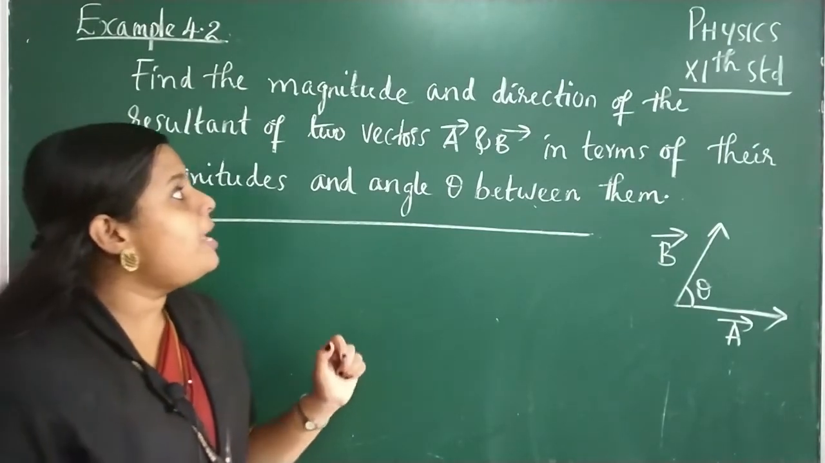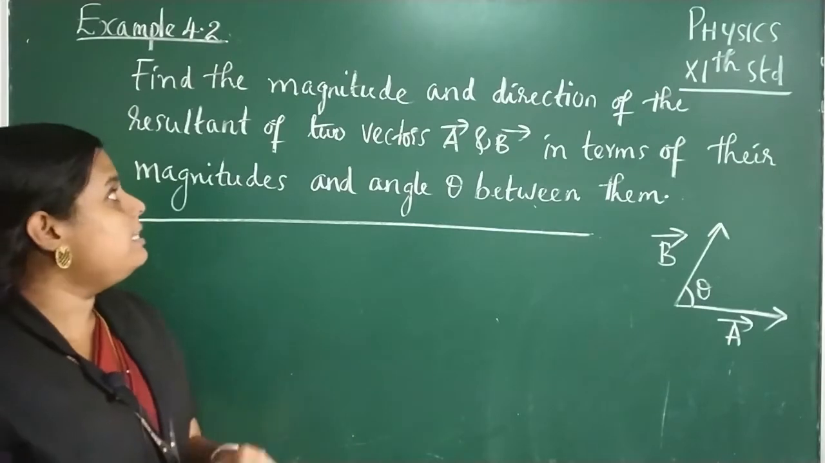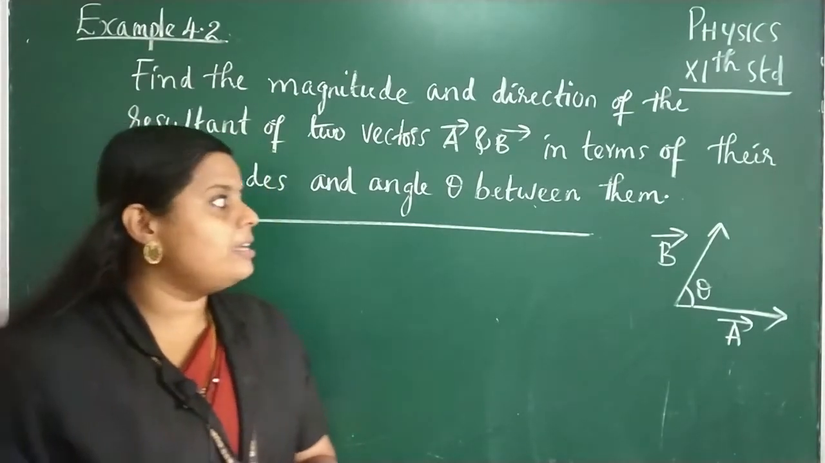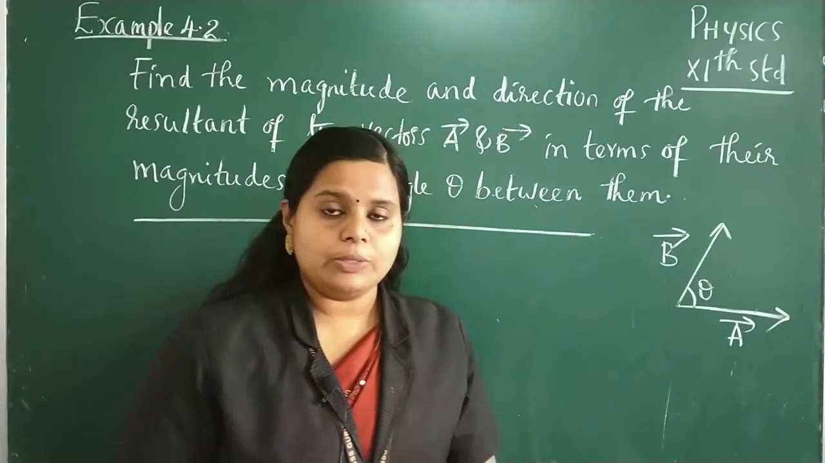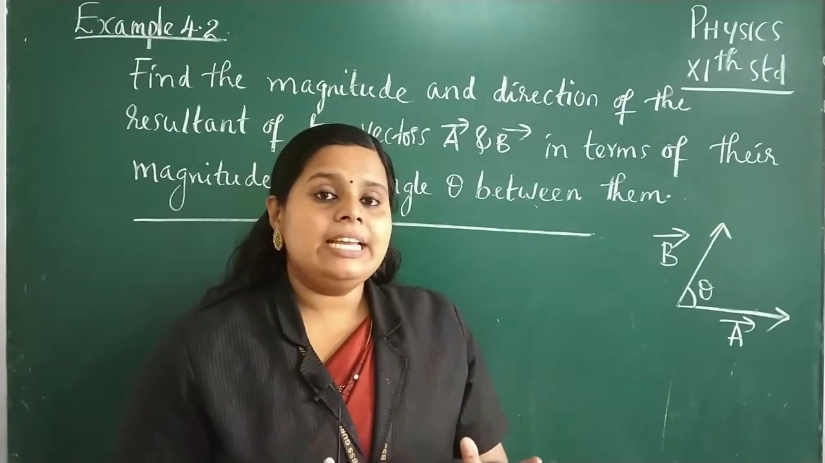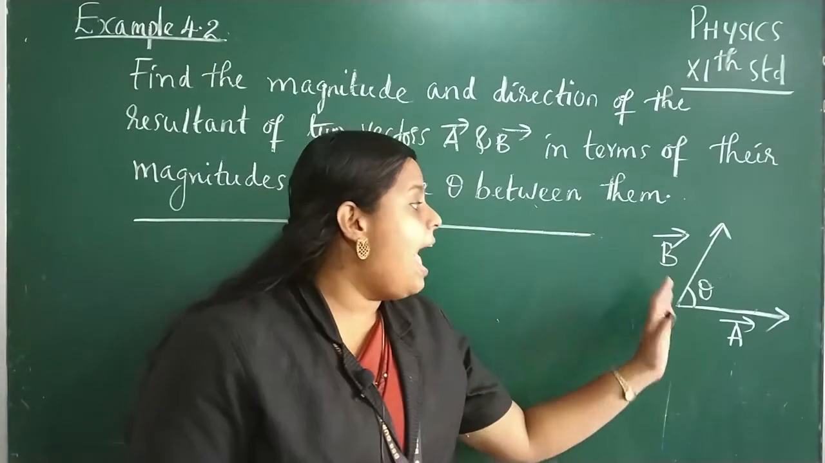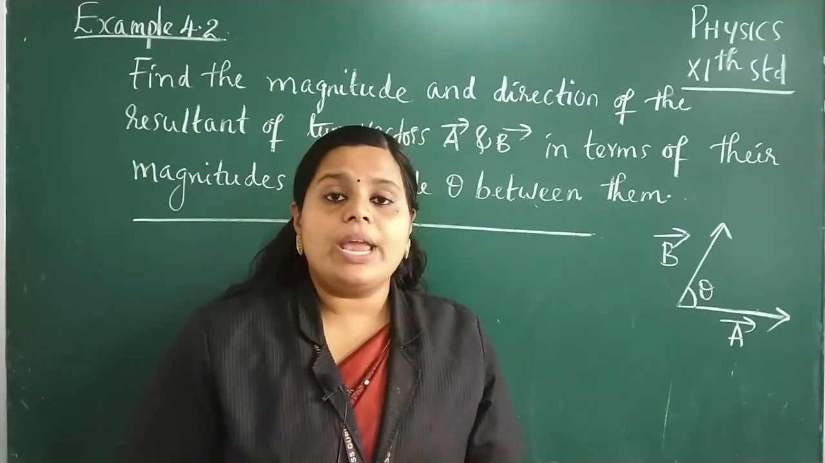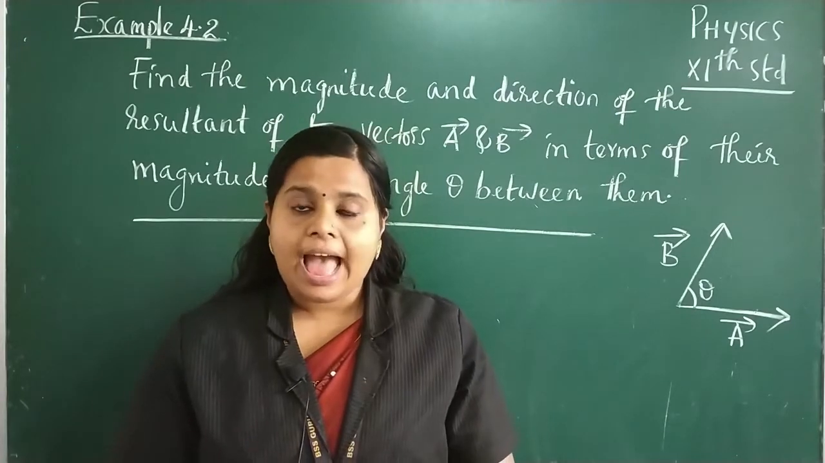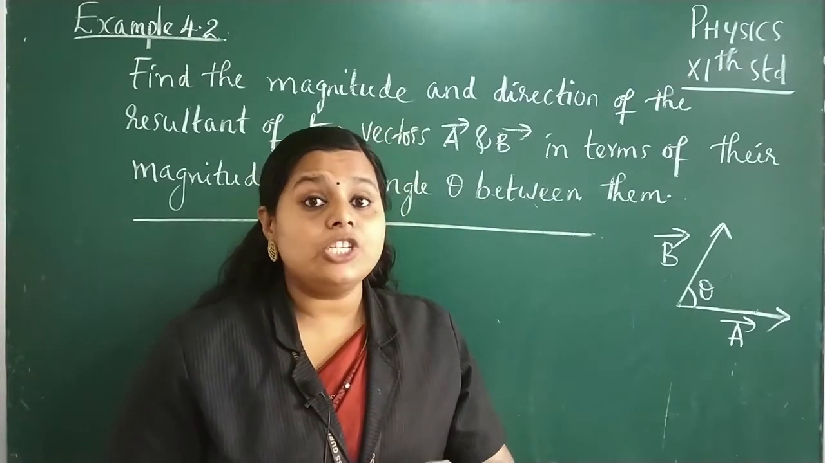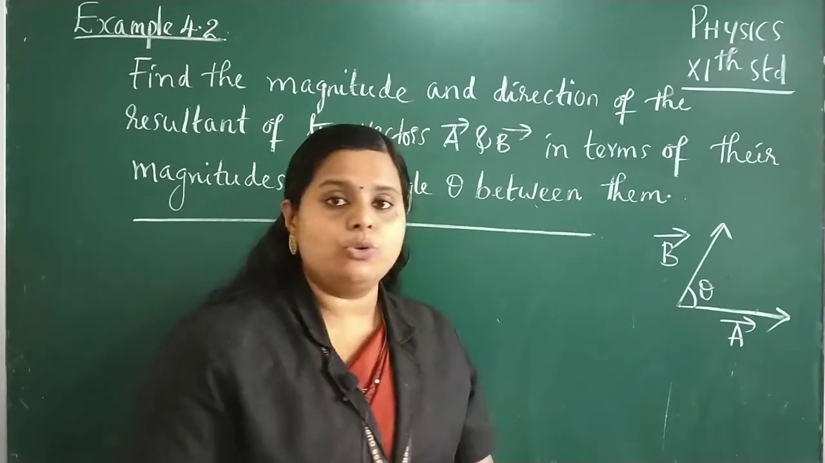Find the magnitude and direction of the resultant of two vectors A and B in terms of their magnitudes and angle theta between them. So in the question it is given that A and B are two vectors and theta is the angle between these two vectors, and here we have to find out the magnitude and direction of the resultant of these two vectors.